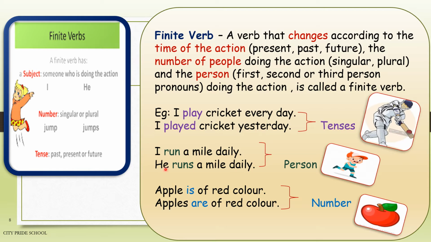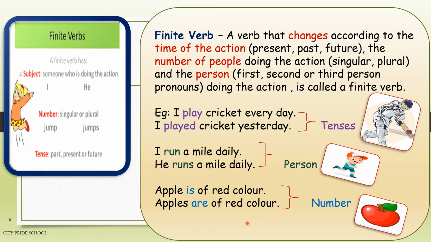Now let's see how a finite verb changes according to change in person. I run a mile daily. Now I is first person pronoun. He runs a mile daily. He is a third person pronoun. So run changes to runs.